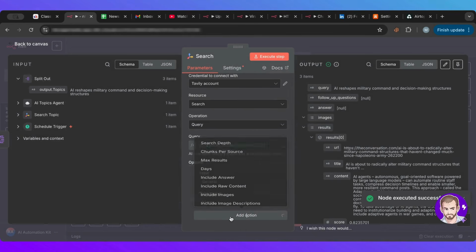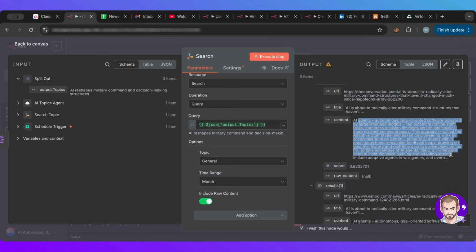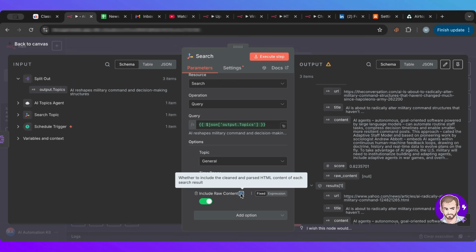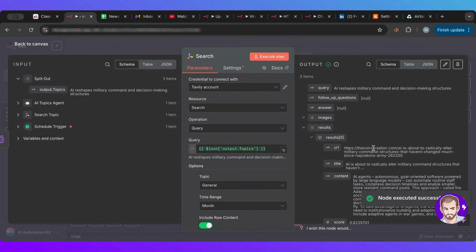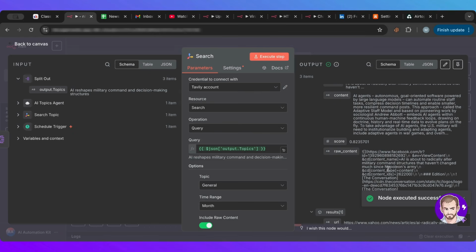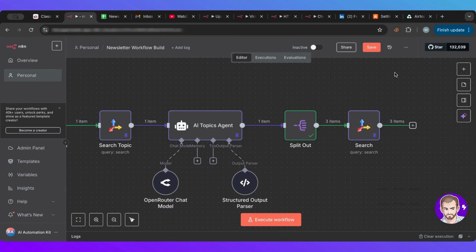So I need to add the include raw content. So what this means is that here, as you can see, the content here is not full. When you include raw content, it will get you the whole result, okay? Which is exactly what we want. So I'm going to run this again. See, now it took more time because now it's getting everything. There you go. Now we have everything we want, raw content here. So I'm going to pin this so we don't have to do it over and over again.